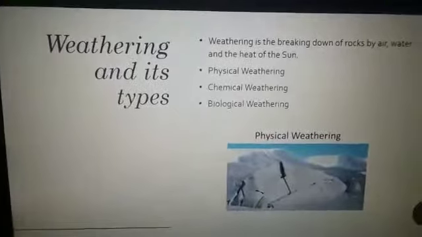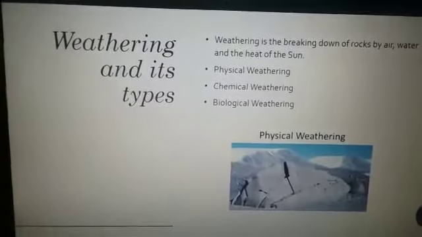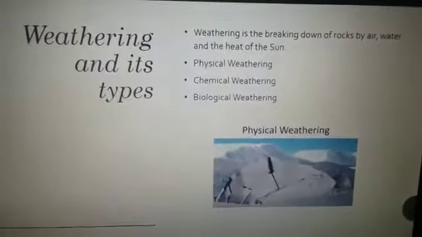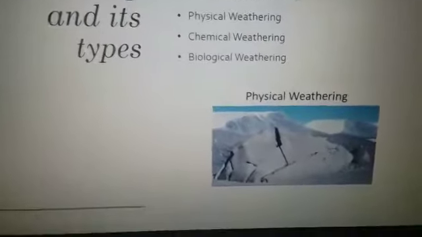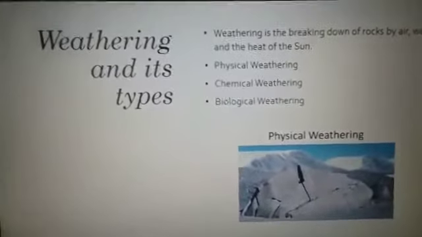So yeah, the last part of your presentation is weathering and its types. Weathering is the breaking down of rocks by air, water and the heat of the sun. There are three types of weathering discussed in your chapter: physical weathering, chemical weathering and biological weathering. There is a picture showing physical weathering. Physical weathering is basically caused by the effects of changing temperature on rocks, causing the rocks to break apart.